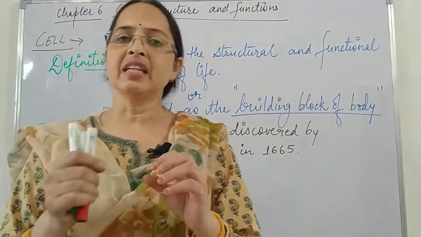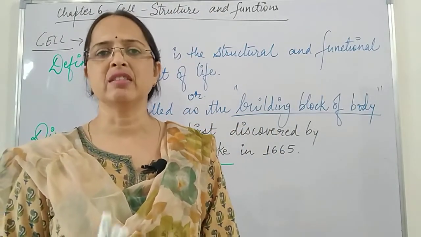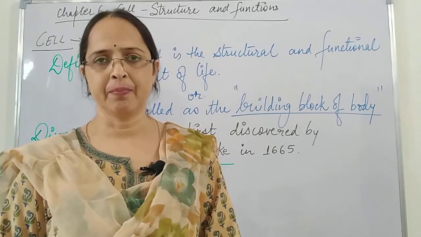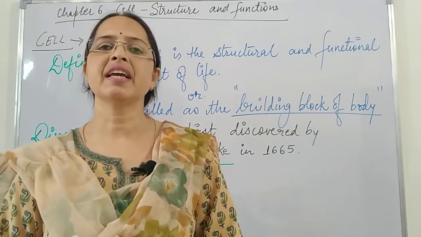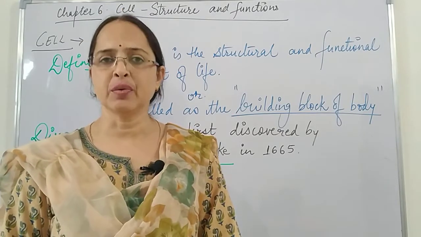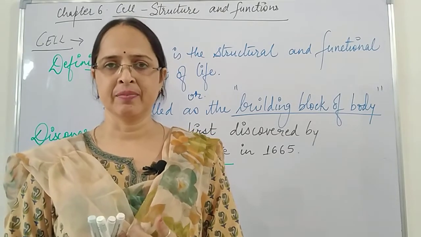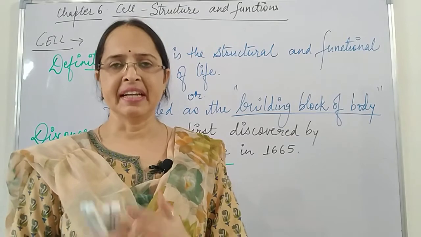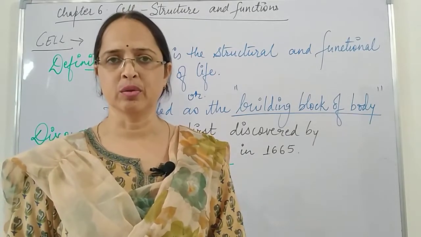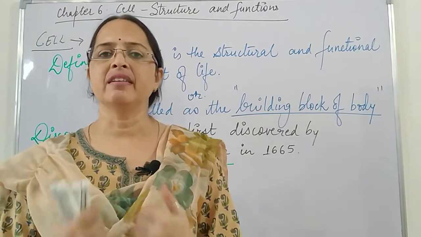That means in a cell, all the activities of a living organism occur which make that cell live, or we say which are characteristics of life. How can we distinguish between a table and us? The table is there, it has shape, size, weight, everything, it has color also. But what is the difference between a table and us?